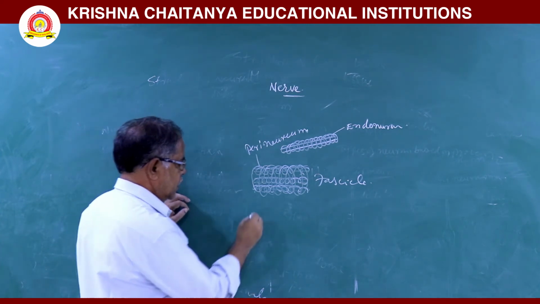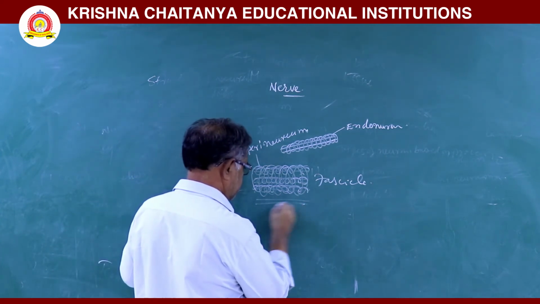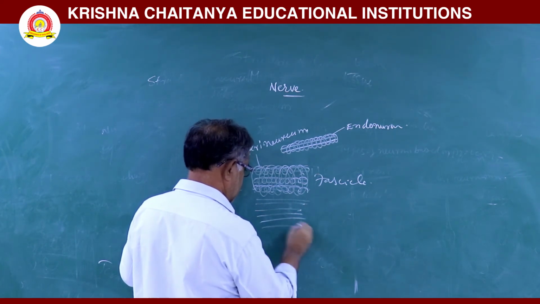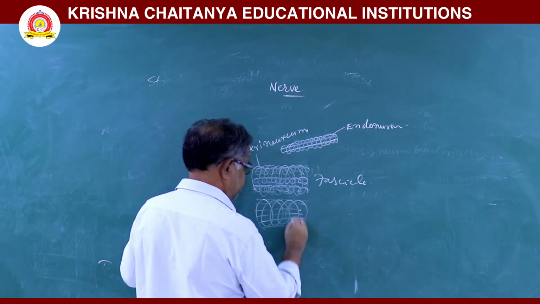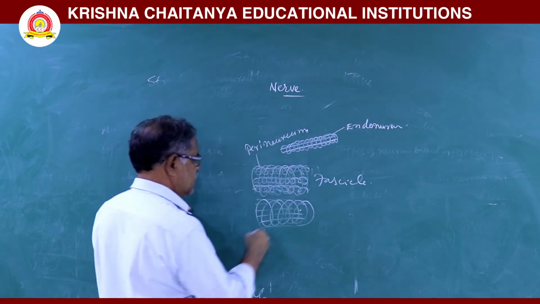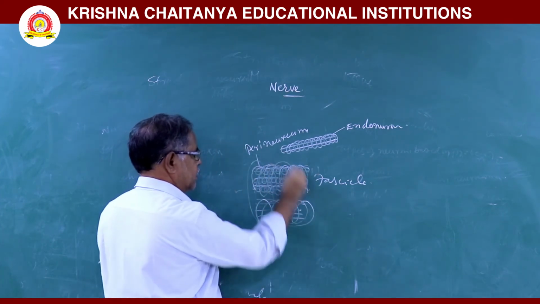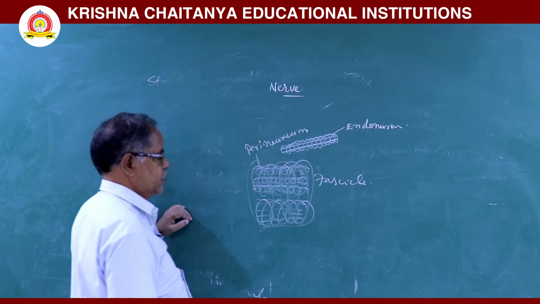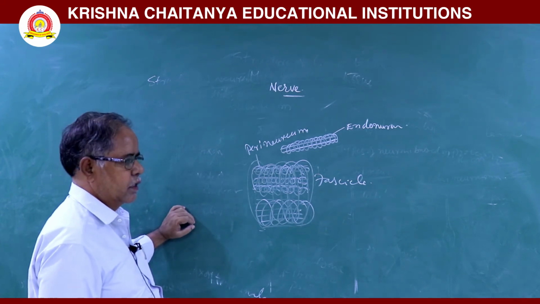Then, these fascicles are arranged parallelly, and all are connected by another connecting tissue sheath, that is called as an epineurium.